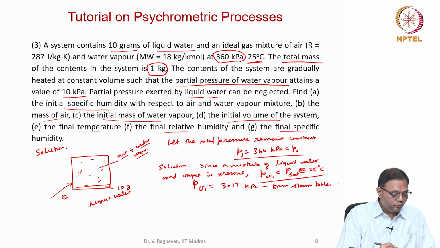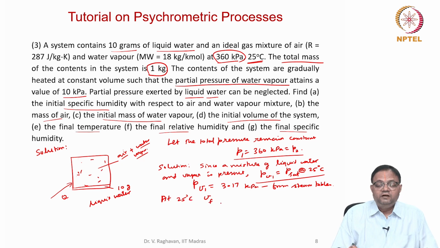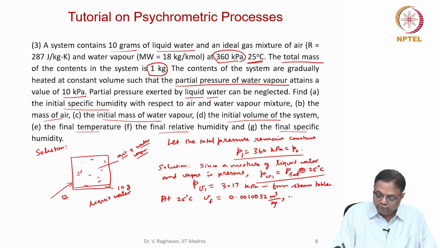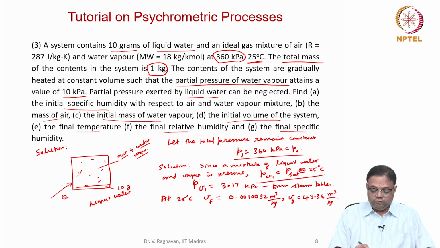Next, at 25 degrees, I will retrieve the value of the specific volume of the saturated liquid as Vf equal to 0.001032 meter cube per kg and Vg equal to 43.36 meter cube per kg. So, saturated mixture. I am taking the Vf and Vg to calculate other quantities later.